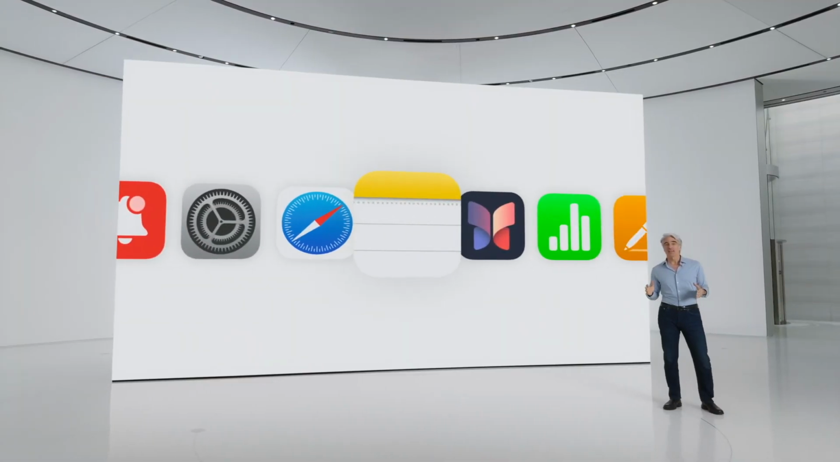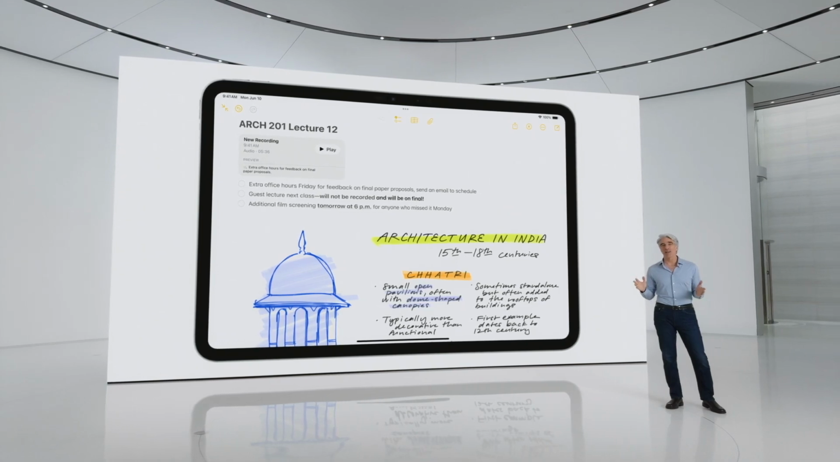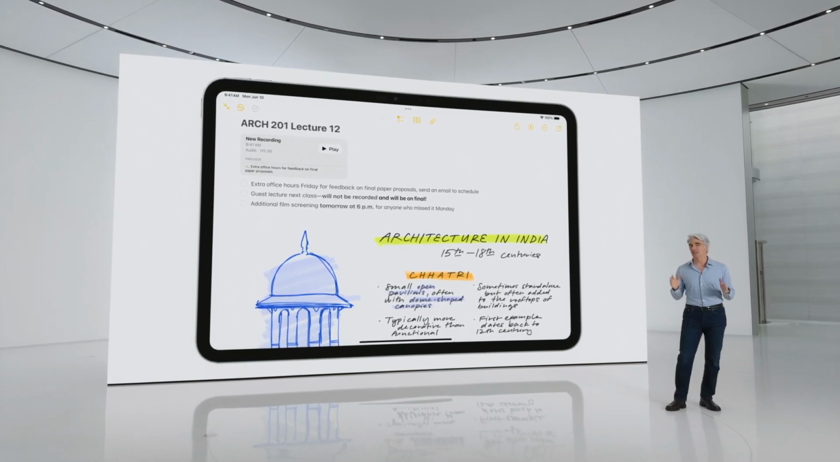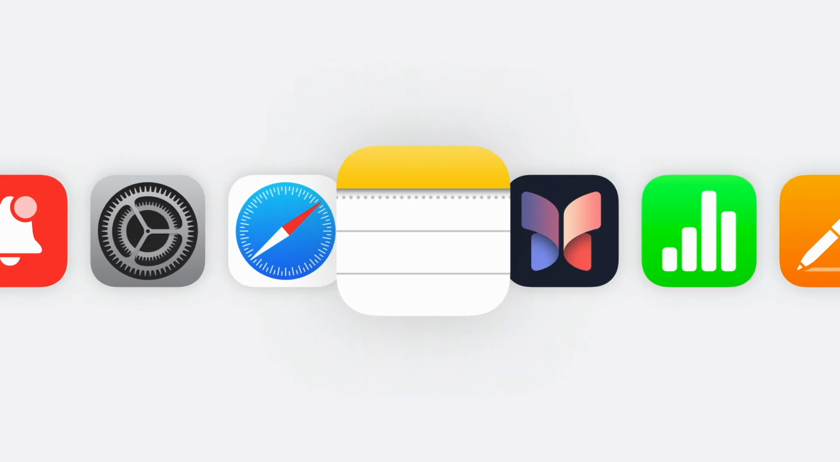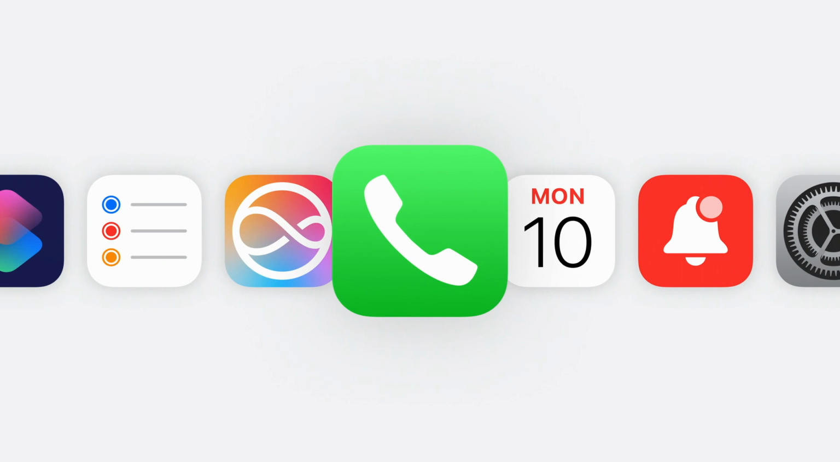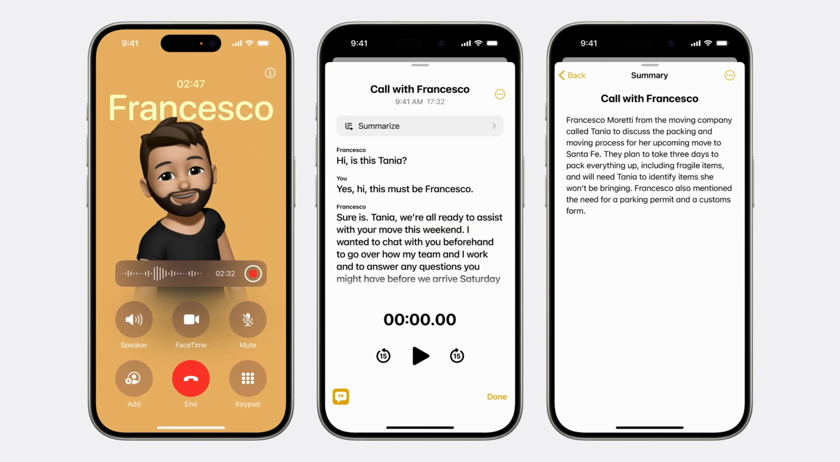In the Notes app, you can now record and transcribe audio to capture detailed notes while staying present in the moment. And when your recording is finished, Apple Intelligence generates a summary to help you recall the key points at a glance. Recordings, transcriptions, and Apple Intelligence-powered summaries are also coming to the phone app. And when you start a recording in a live call, participants are automatically notified, so no one is surprised.